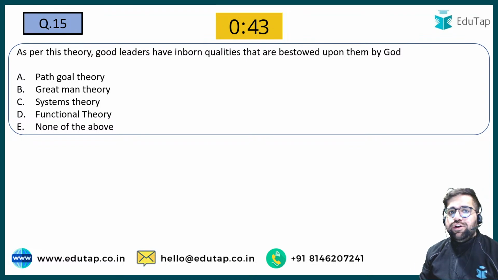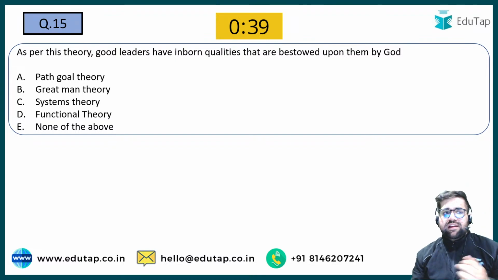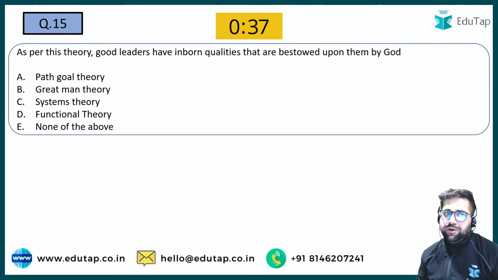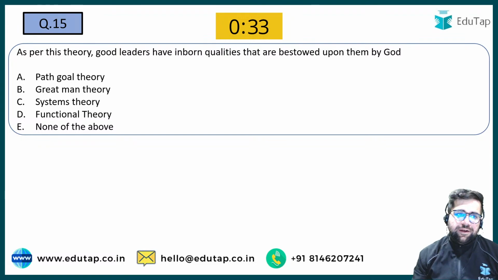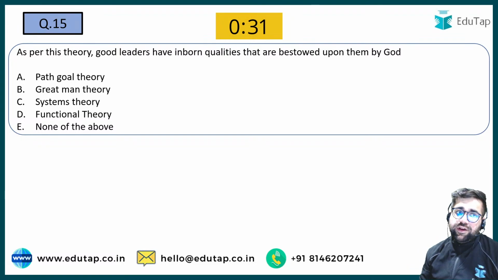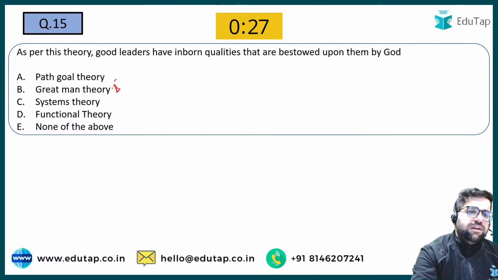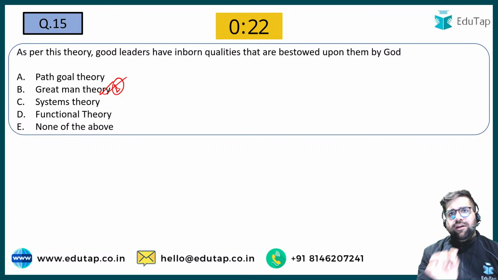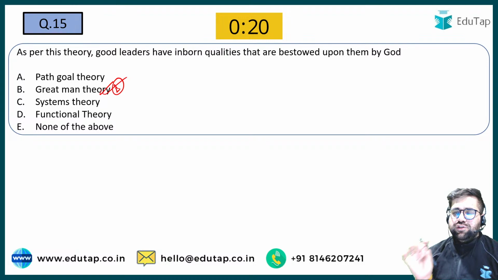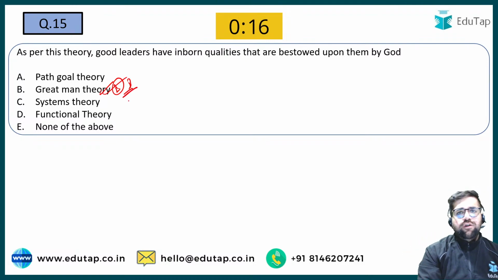As per this theory, good leaders have inborn qualities that are bestowed upon them by God. Is it path-goal theory given by Robert House? Is it the great man theory? Is it the functional theory given by John Adair? Or is it systems theory? Yes, a very basic thing. Your answer will be option number B. The great man theory basically suggested that, my friend, you are born as a leader. You are a superman from birth. So that will be the great man theory of leadership.